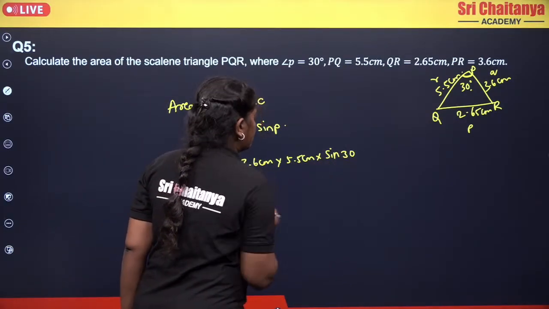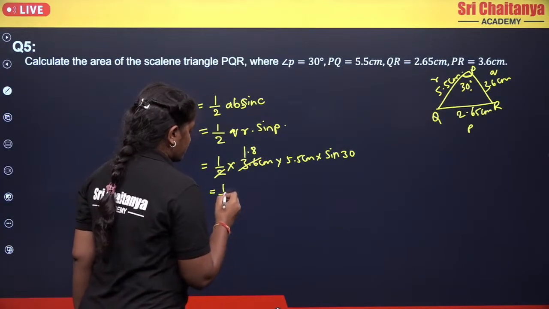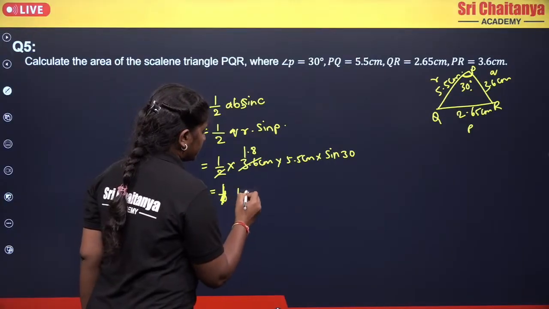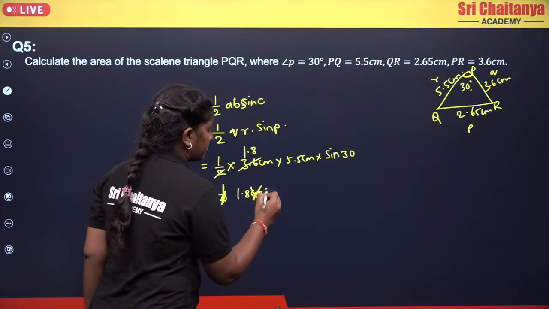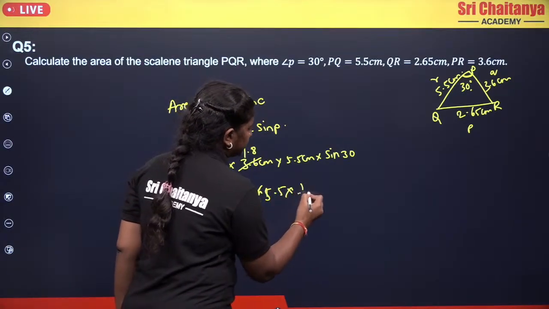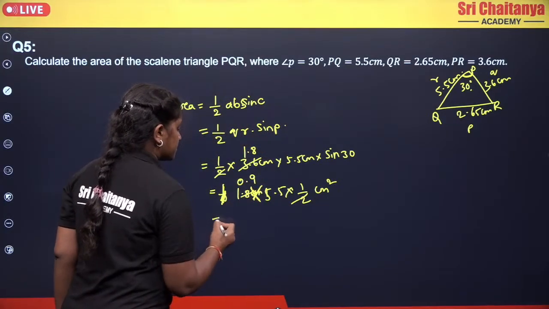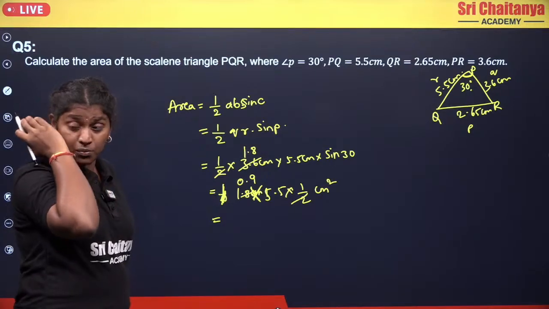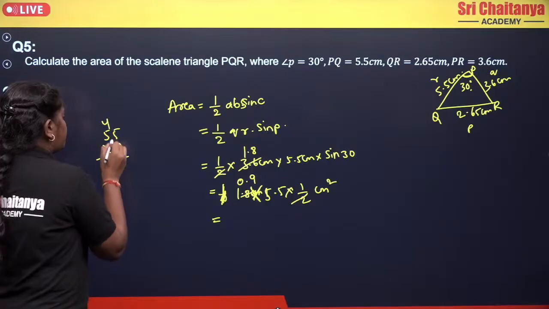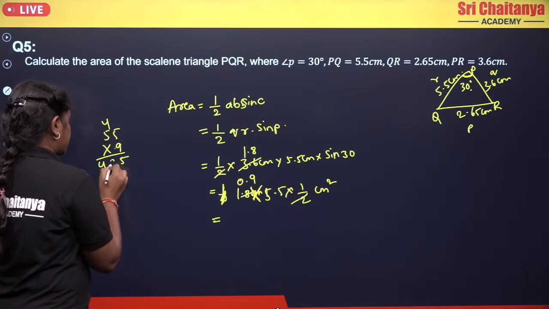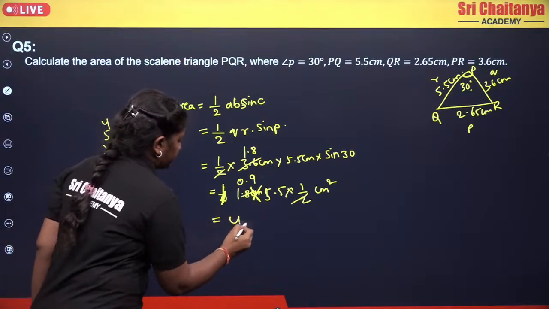Okay, so now coming to here it will become, so you can cancel 1.8. Okay, so here it will become your completely 1.8 centimeters. You can write your centimeters outside, so it will be of your 1.8 multiplied by 5.5 multiplied by sin 30, 1 by 2 centimeter square. Now 2 will cancel 1.8 for 0.9 times. So just multiply your 5.5 with 0.9. So that becomes 55 multiplied by 9, 5, 4, 49. Okay. So that becomes your 49.5 centimeter square.